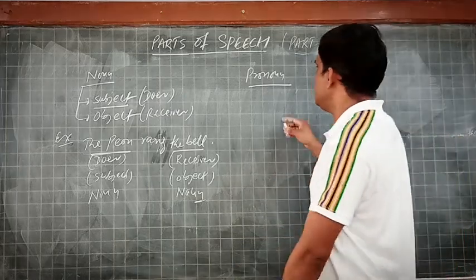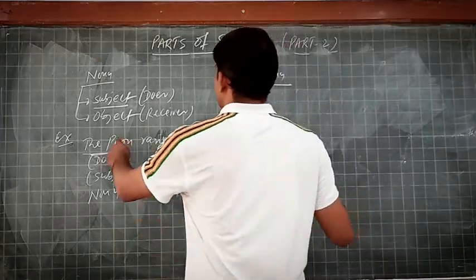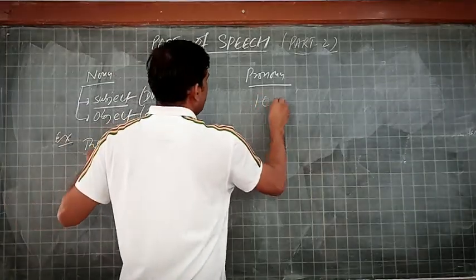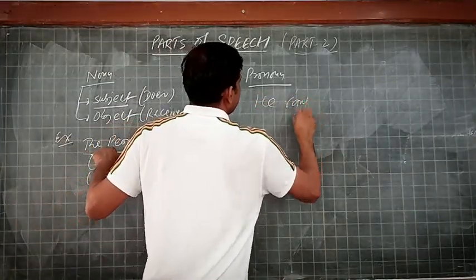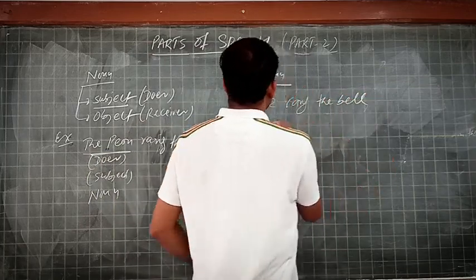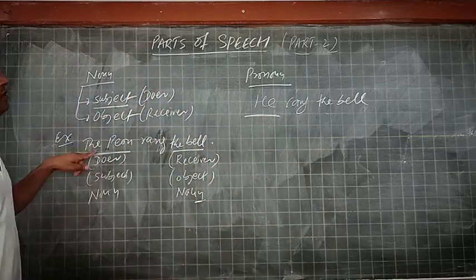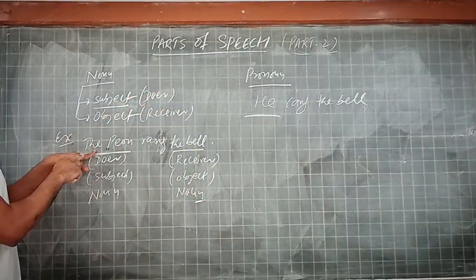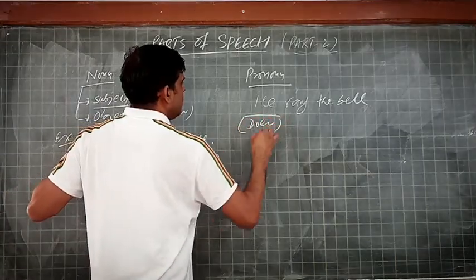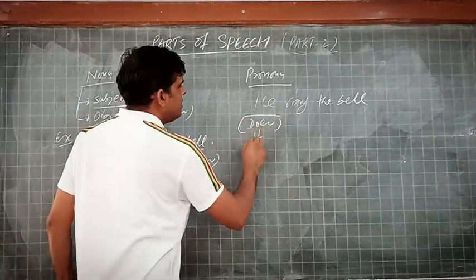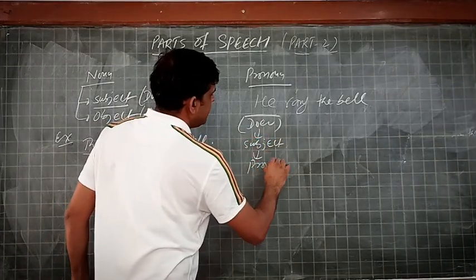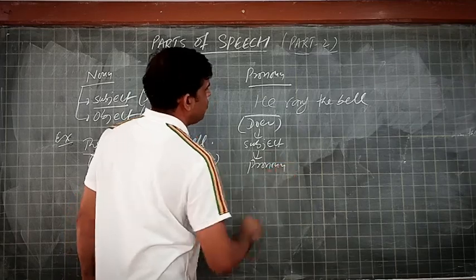The same we can see in pronoun also. In place of the peon, I wish to write he: he rang the bell. He is the word which I used in place of the peon. So here the doer is he, and obviously it is the subject, and here it is used as a pronoun.